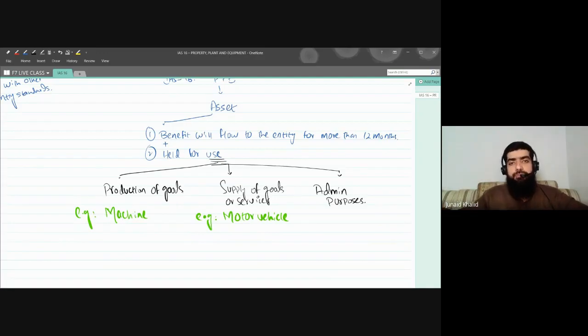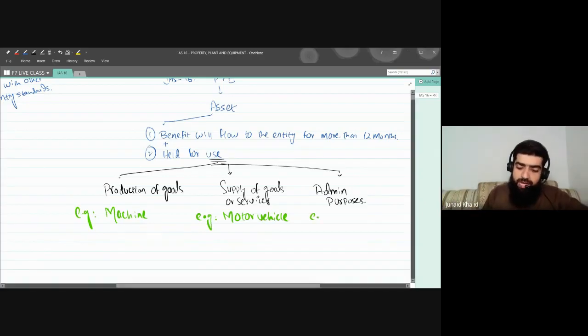Like you have seen in offices, there are furniture, equipment, laptops, computer systems. There are so many non-current assets, and these are not for production or the supply of goods and services, but are held for administrative purposes. So these are known as for admin purposes.